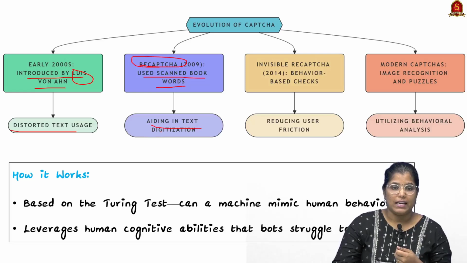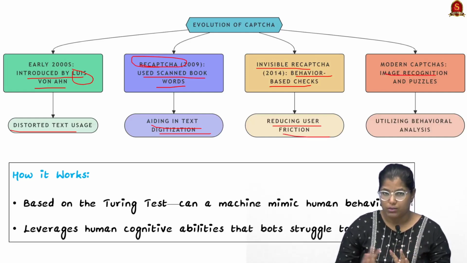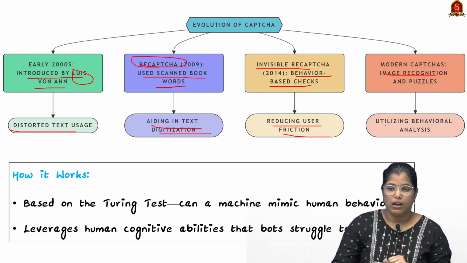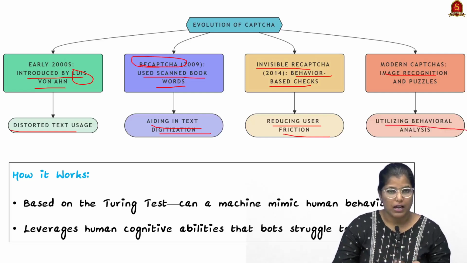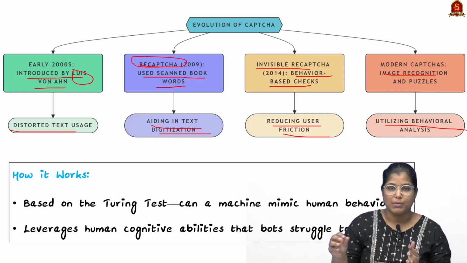This aided in text digitalization as well. Thirdly, in 2014, invisible CAPTCHA came. Here, behavior-based checks were given, so it reduced user friction. And finally, there is modern CAPTCHA, where image recognition and puzzles are given, and it utilizes behavioral analysis. So this is how CAPTCHA has evolved over time.